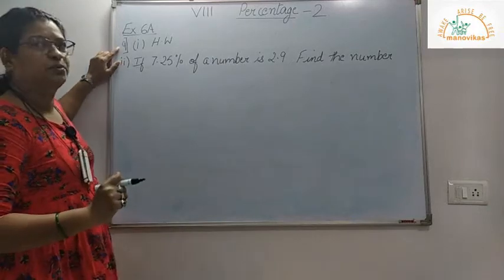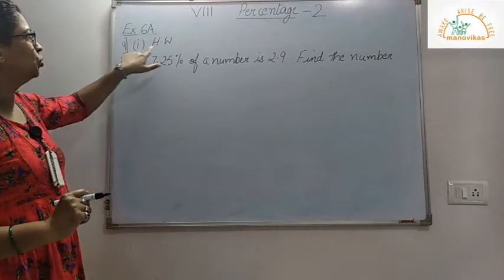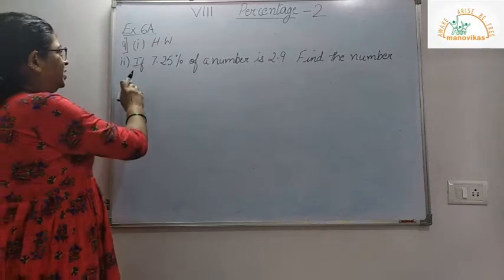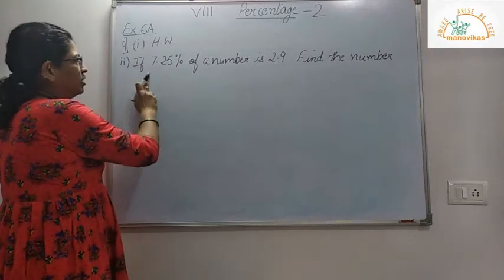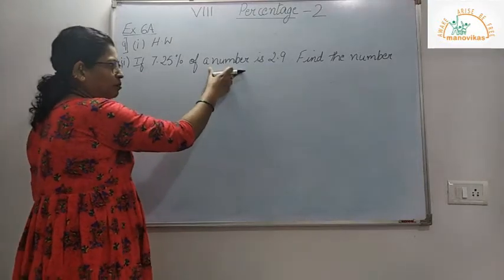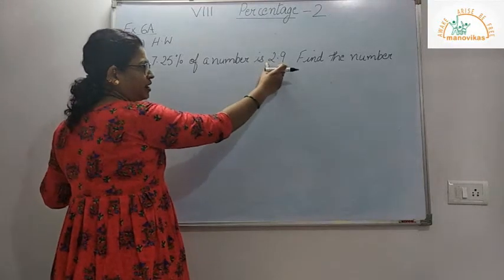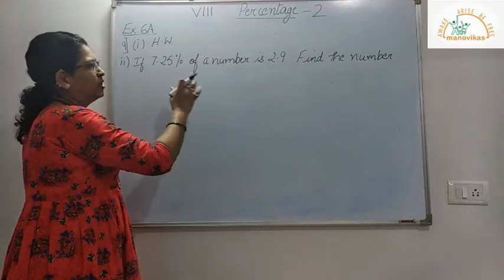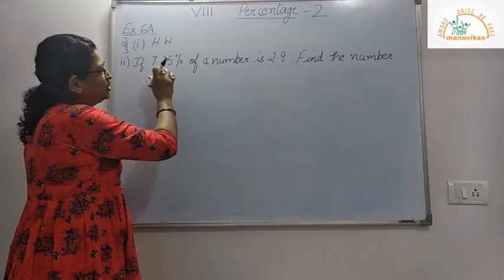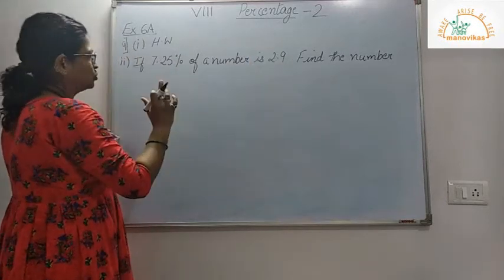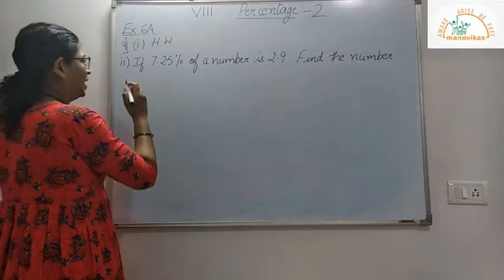Now subquestion number 9. The first one you can do for homework. The second and third one I will do. Now the second sum is: if 7.25% of a number is 2.9, find the number. Now the number here is not given, the percentage is given, and this much percent of this number is 2.9. So now let that number be x.